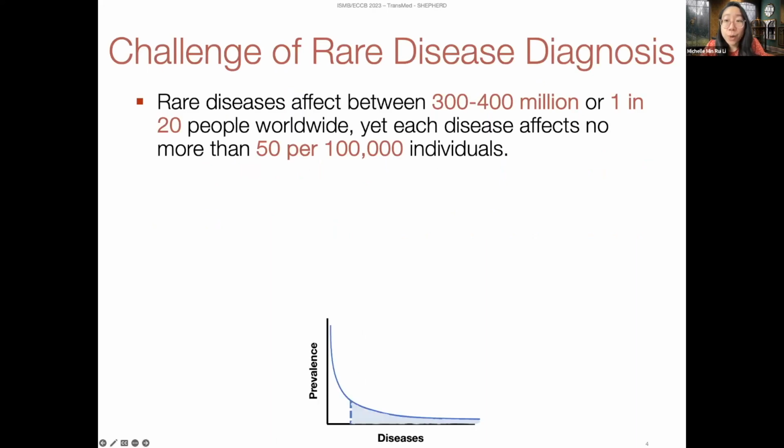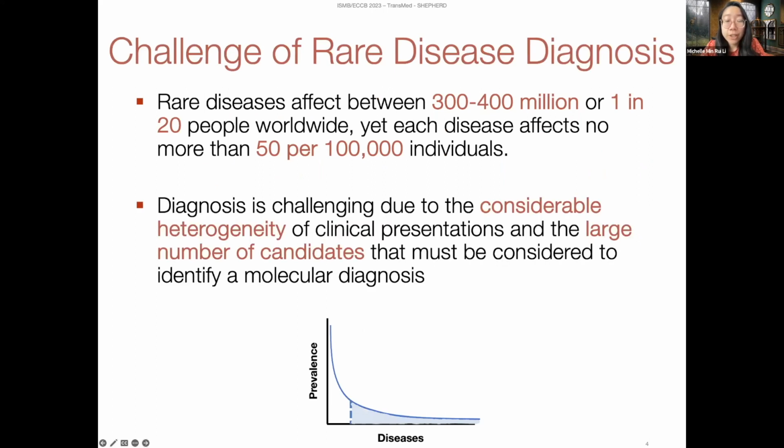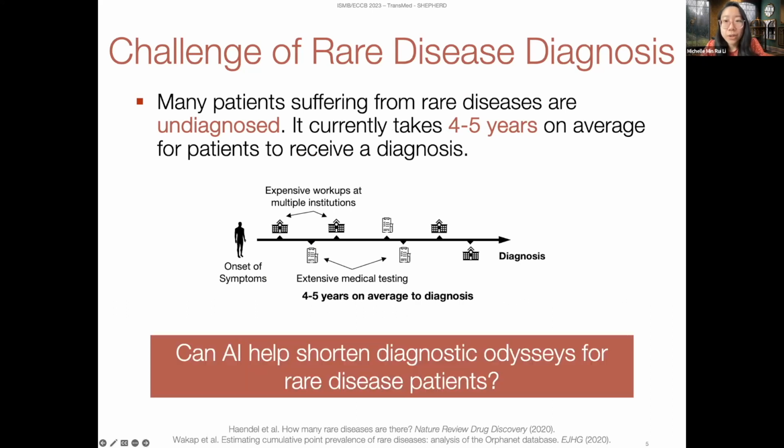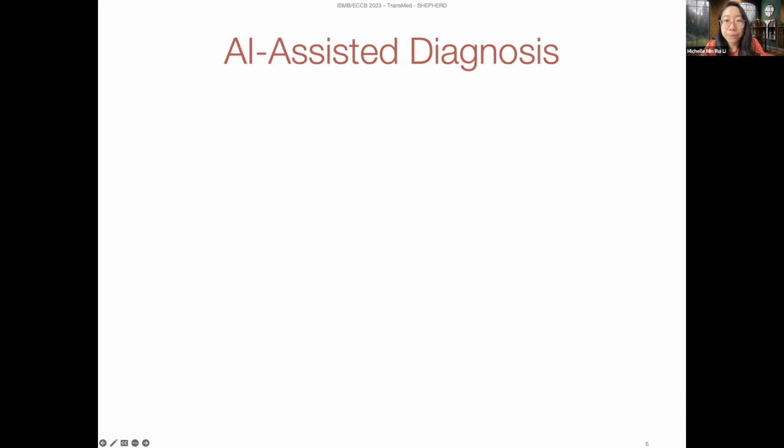Rare diseases affect 1 in 20 people worldwide, and yet each disease affects no more than 50 per 100,000 individuals. Rare disease diagnosis is challenging due to the considerable heterogeneity of clinical presentations and the large number of candidates that must be considered to identify a molecular diagnosis. Many patients suffering from rare diseases are undiagnosed, and it takes 4 to 5 years on average for patients to receive a diagnosis. So our key question for this work was whether we could leverage deep learning methods to accelerate the diagnosis for rare disease patients.